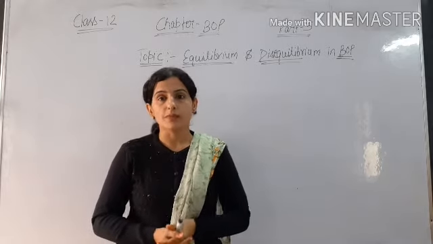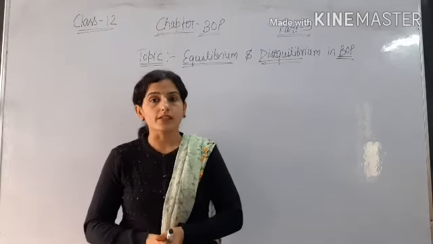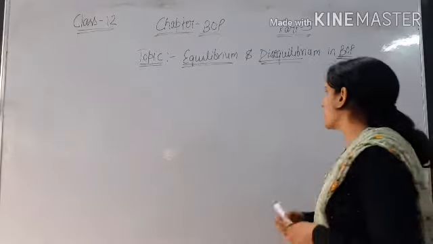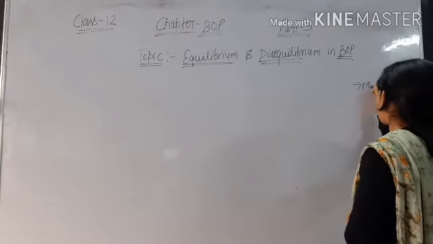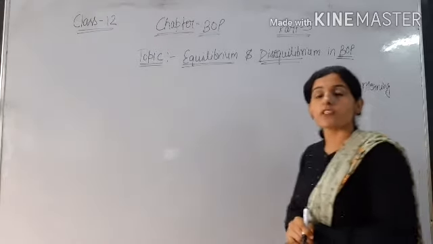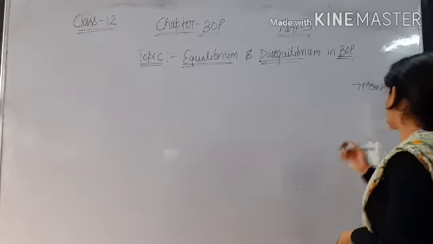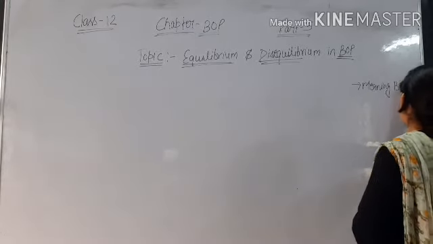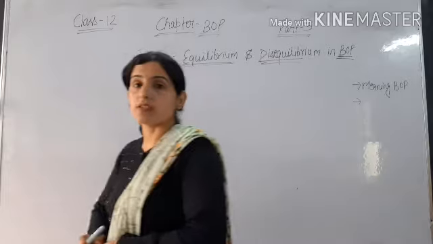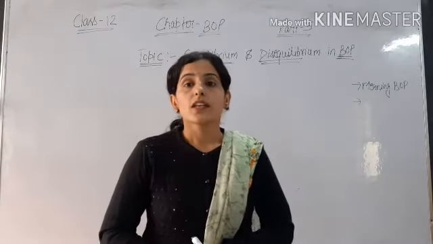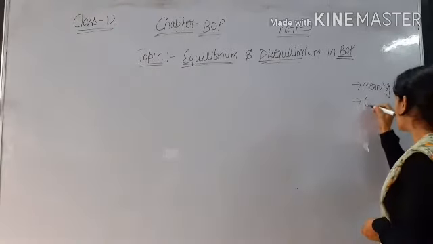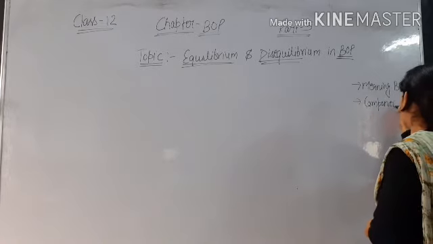Okay. So what is BOP? As in earlier videos, we discussed the meaning of BOP, then we talked about the components of BOP. So what is BOP? BOP is a monetary statement of a country with the rest of the world. Monetary transactions mean we include export and import of goods and services, visible goods, invisible goods, and transfer payments. Now let us talk about the components of BOP. So what are the components of BOP?